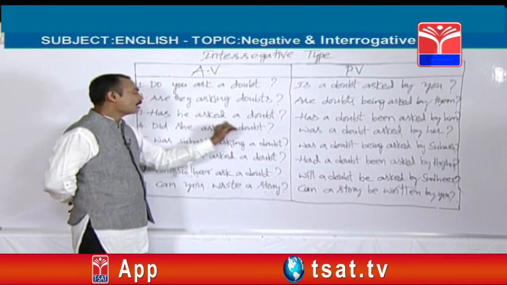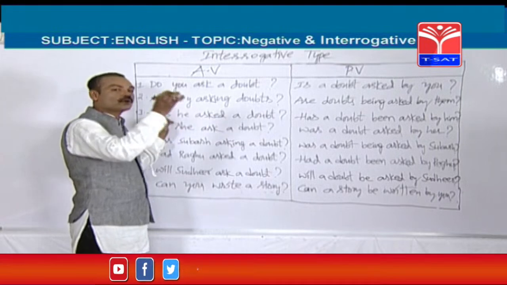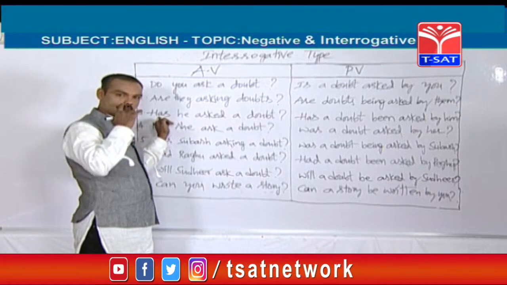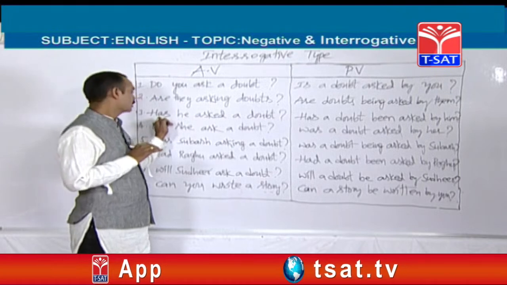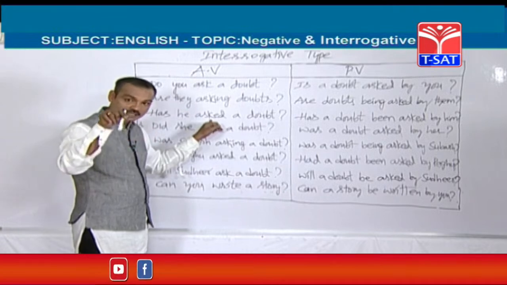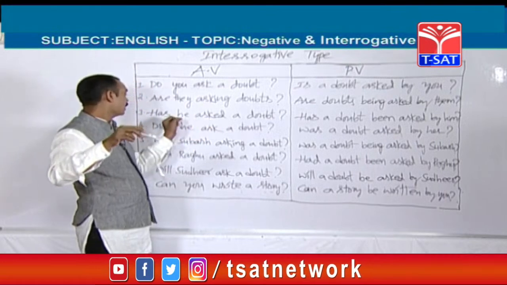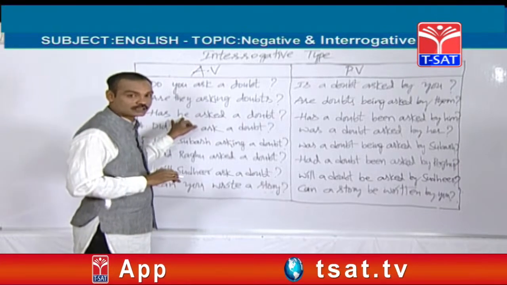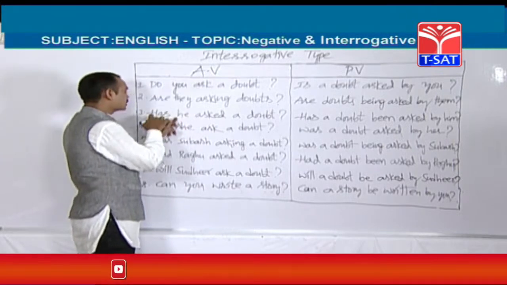See, has he asked a doubt? Before I, we, you, they and any plural subjects, have should be used in the beginning of the sentence. Before he, she and any singular subject, has should be used. See, has he asked? Have you asked? Have they asked? Has she asked? Has a student asked? For example, students plural: have students asked? So friends, for a singular subject, has should be used. For plural subjects, have should be used.